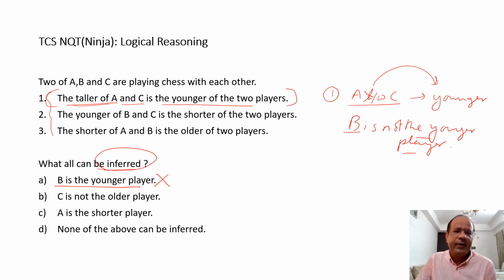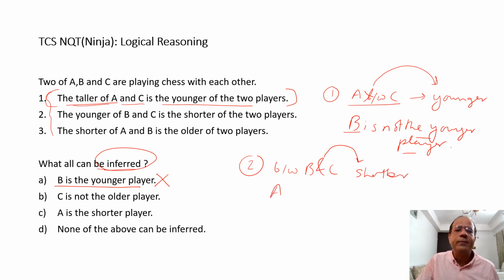Now if I read the next one, it says the younger of B and C is the shorter of the two players. Whosoever is younger between B and C is the shorter. So I can say the shorter is between B and C. Using the same logic, A cannot be shorter, because the shorter player has to be between them. A cannot be the shorter player. This is the third option, so I can rule this out as well.